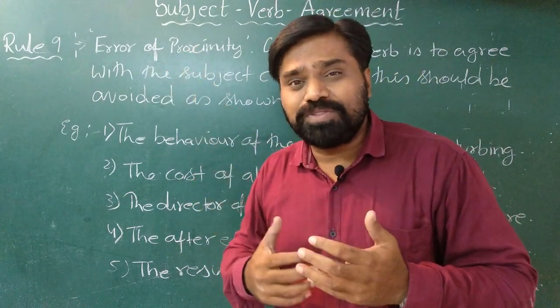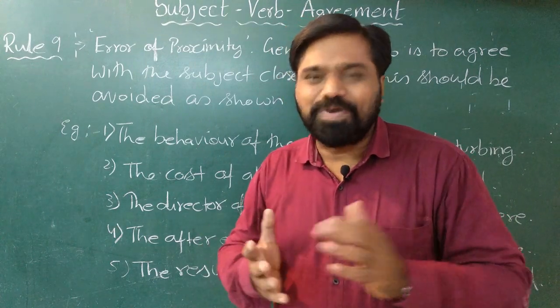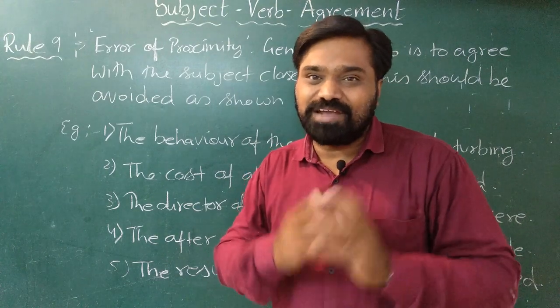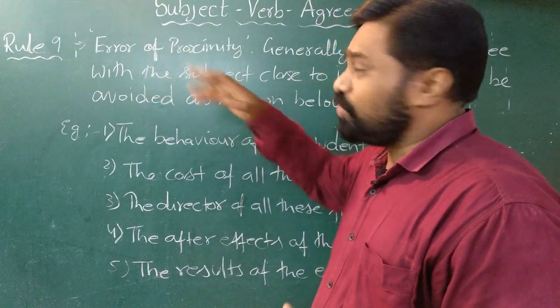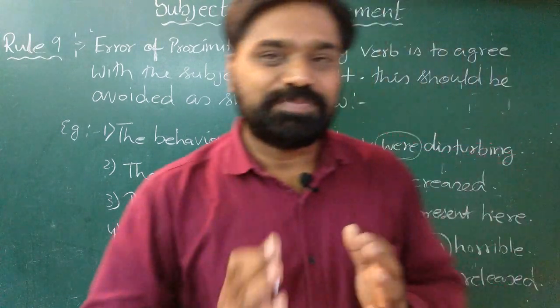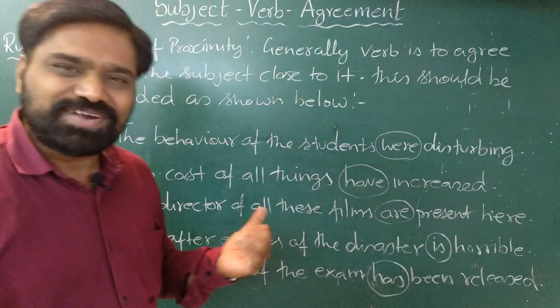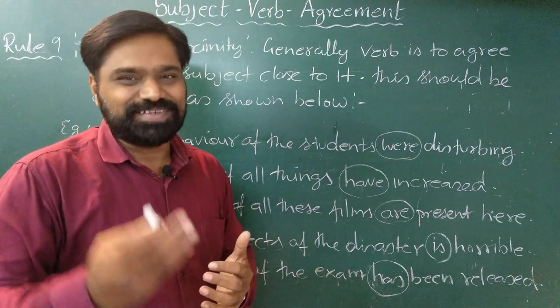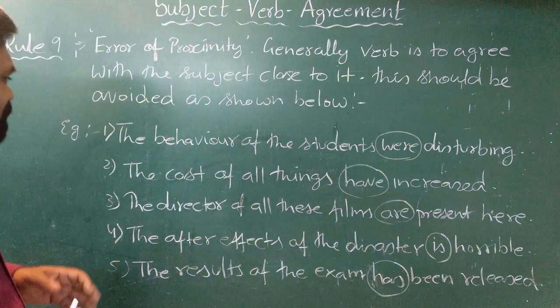But when we follow this rule blindly, we are bound to make mistakes. So we should always be cautious and careful about the error of proximity. Now how this error is made, I have tried to explain with some examples. Let us try to learn these errors and make sure that we don't repeat them when we write the exams. Let us see here.